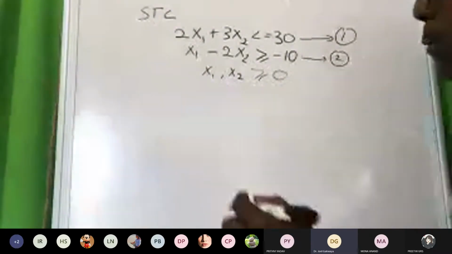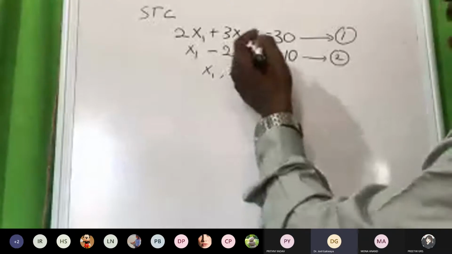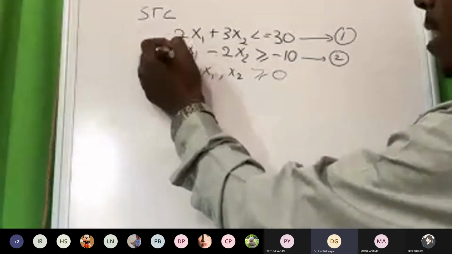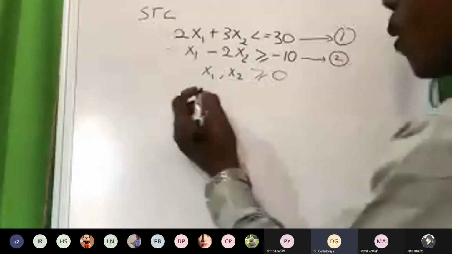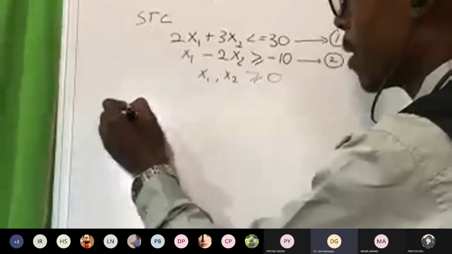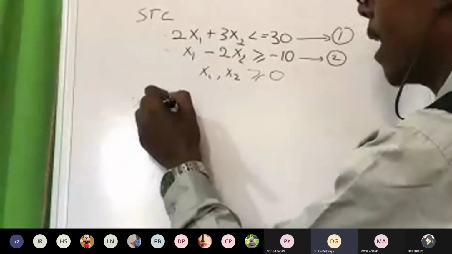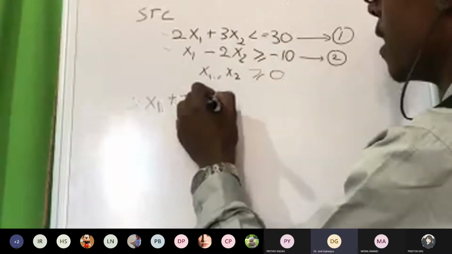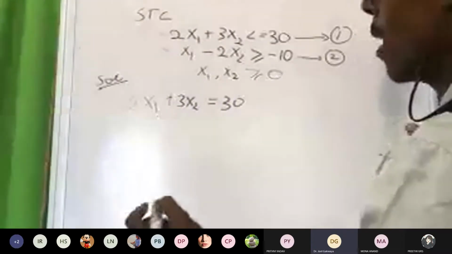Now, the first thing which I'm going to do is make these inequality equations into equality. These are known as inequality equations. The first one, the second one, we are going to make them as equality. How do we do? We take 2x1 + 3x2 = 30. Here you should write solution. Let me write solution with a small one.